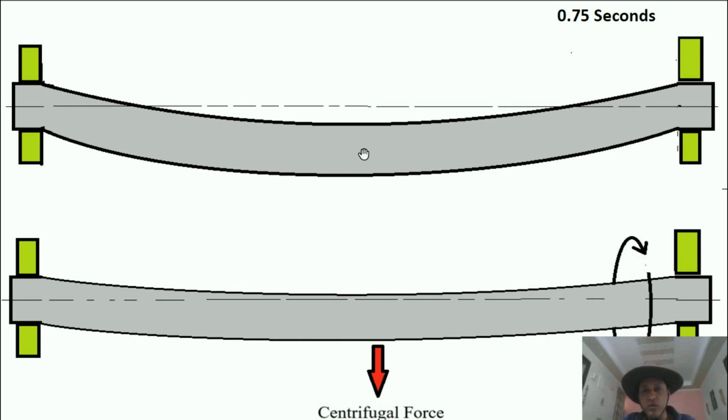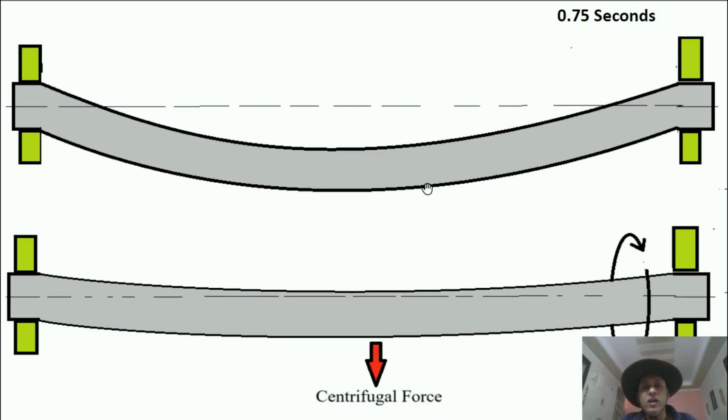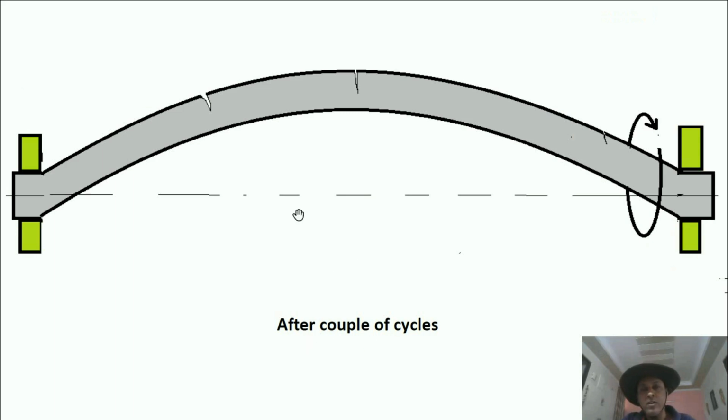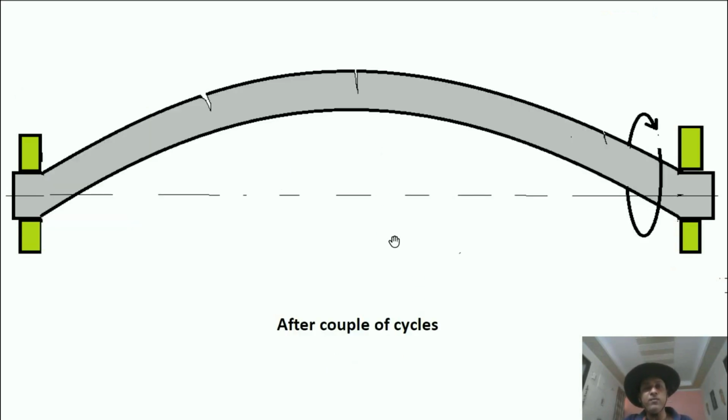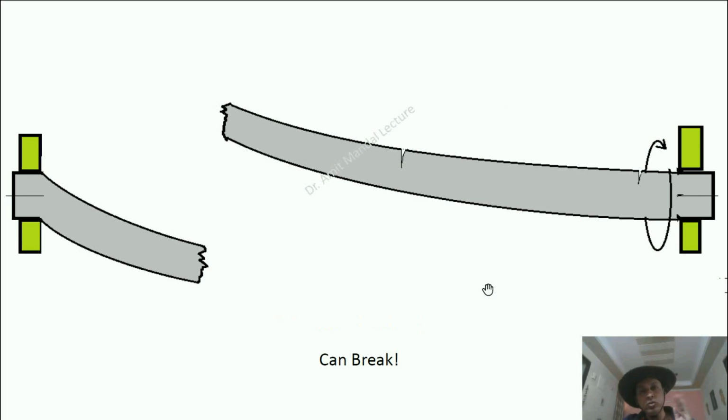So the centrifugal force will act on the shaft and the amplitude will increase even higher. Continuously the amplitude will go on increasing. When it goes to the top, again due to centrifugal force the amplitude increases, and going toward the bottom the amplitude increases again. After a couple of cycles, so much amplitude builds up that cracks develop and ultimately it can break. It started vibrating vigorously and broke. So this is the concept of critical speed of shaft.